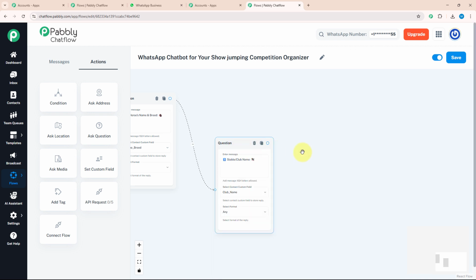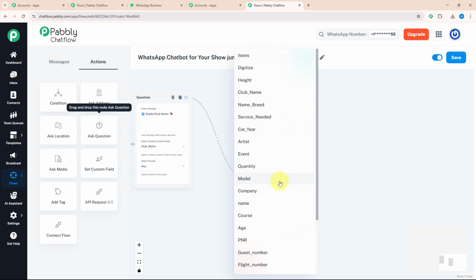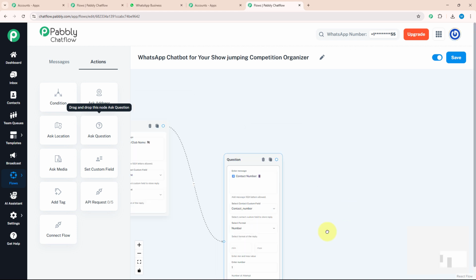After knowing about club name, I want to know contact number of my customer. For that, again, we will follow similar steps like drag and drop ask question, connect with our previous question and enter a text which says contact number and select the custom field as contact number and format as number.